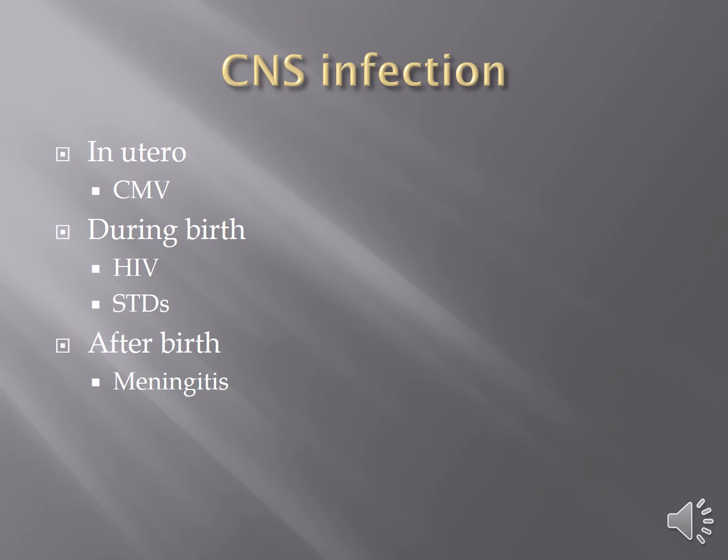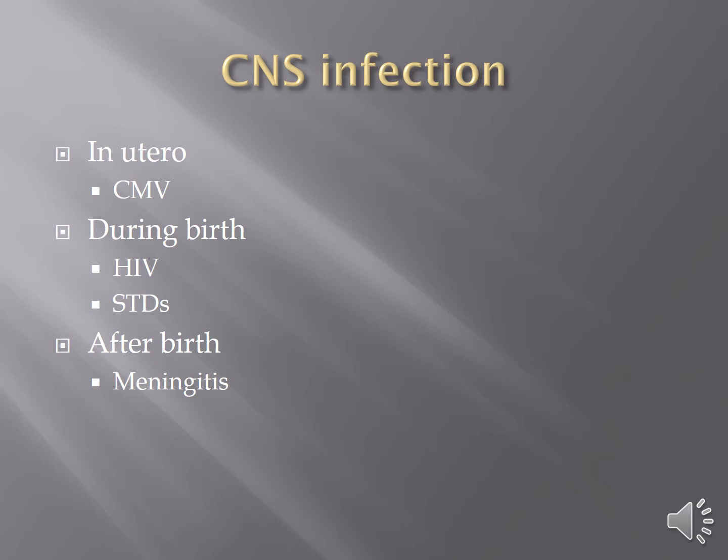Then some disabilities can be a result of a central nervous system infection. One of the big ones that we see is a central nervous system CMV infection. CMV is cytomegalovirus, and it's everywhere. It's endemic. Probably I've been exposed to it, I don't even know how many times. Many people get it, and if you get it as a healthy adult, you get a mild case of the flu or a bad cold and you're done.